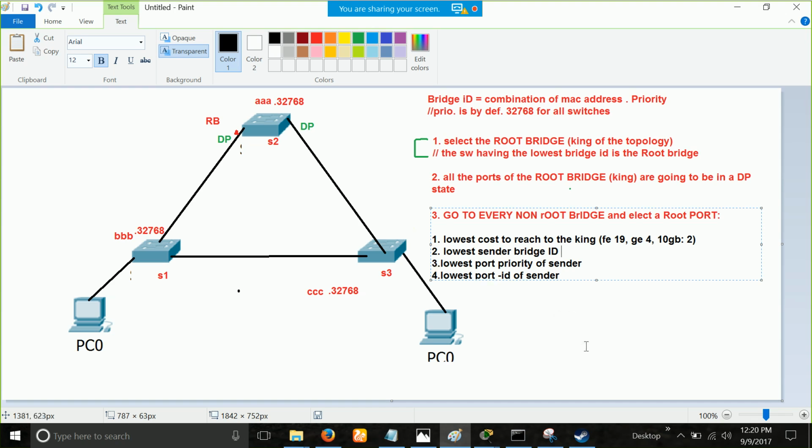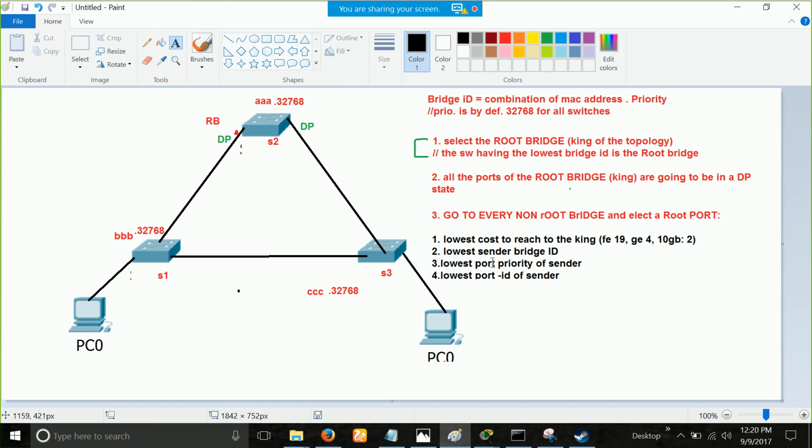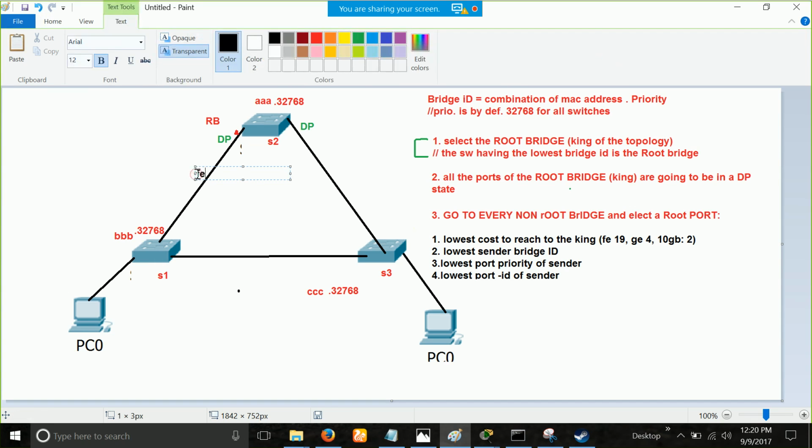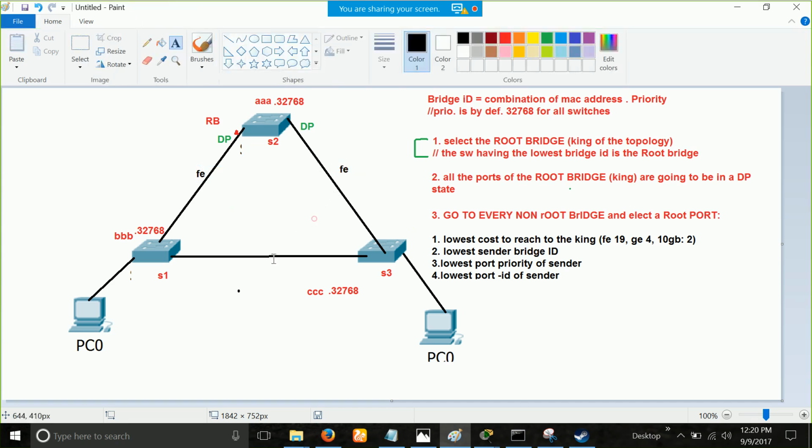Okay, so now let's implement this in action. Let's go to switch 1. Now we are assuming that everywhere we have fast Ethernet links. This is our first topology. We'll keep this super simple. All in between we have fast Ethernet, right?